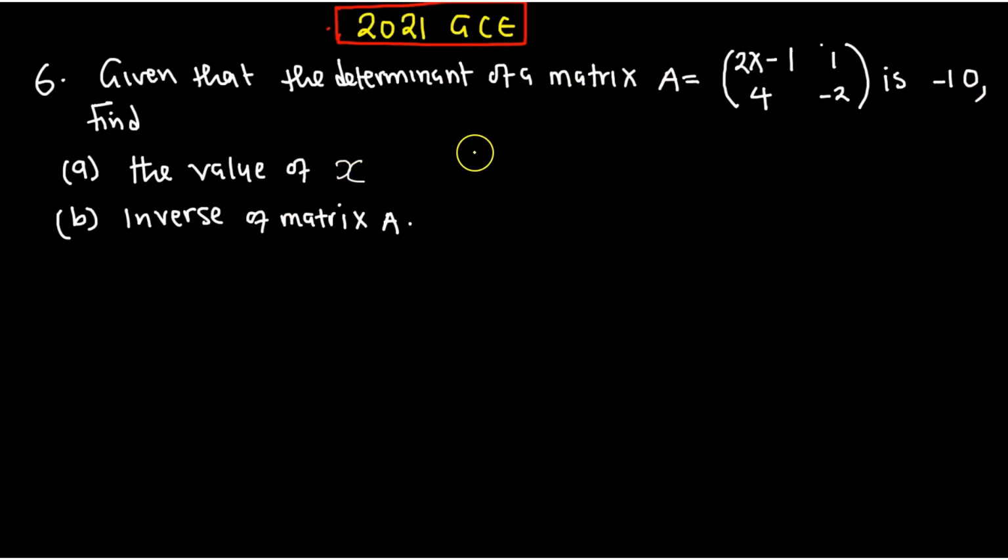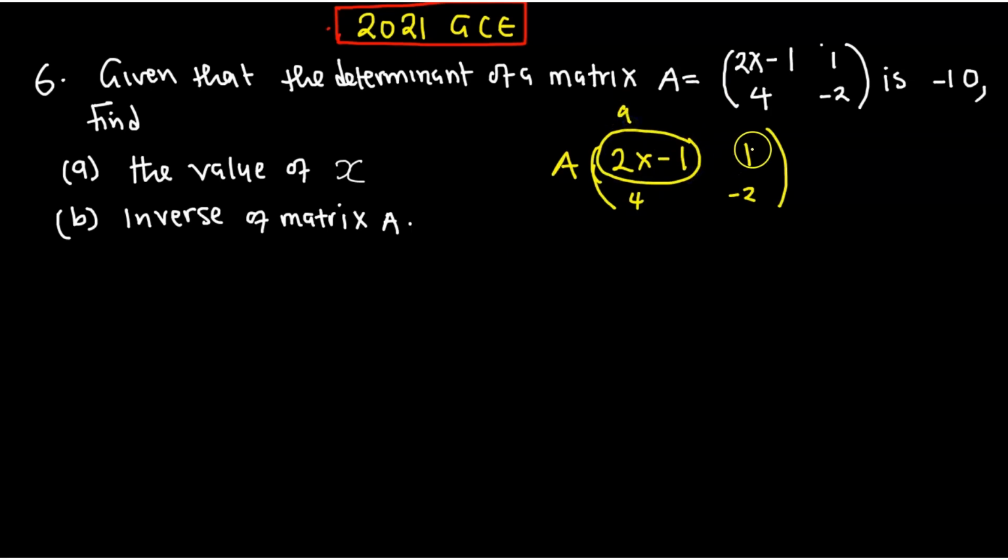This one, we've just been going through the same thing. Okay, so we have A as 2x minus 1, then here you have a 4, then here you have a negative 2. Now, it's very important to understand that the matrices are separated normally by the space here. So the whole of this one is at position A, then this one is at position B, this one is at C, this one is at D. So don't look at it like this one is at position A. So long as there's this operation, just know that that is the position.